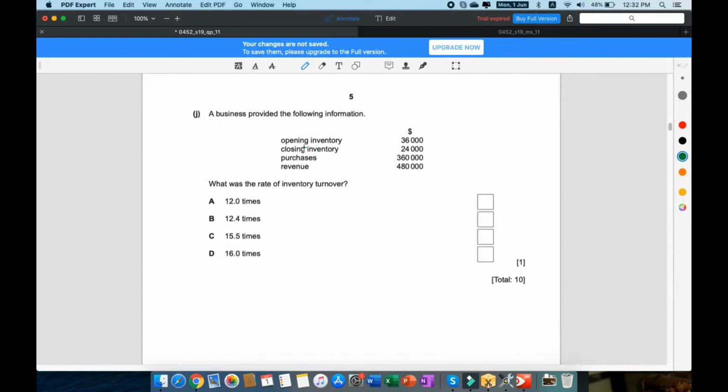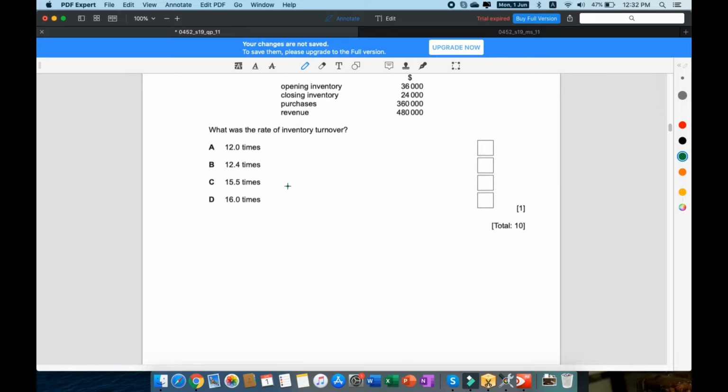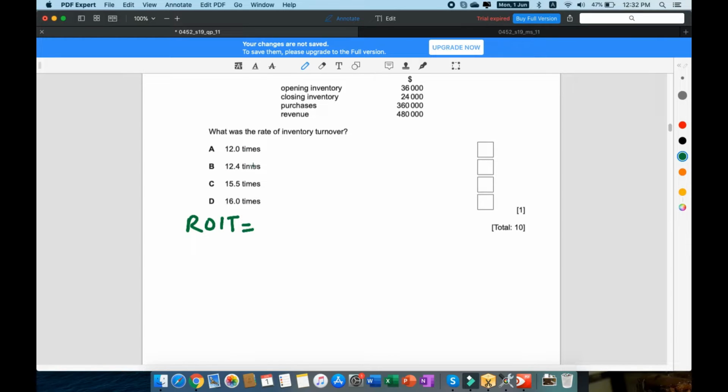So he's given us some information: opening inventory, closing inventory, purchases, and revenue. And he says, what was the rate of revenue turnover? So we know the formula for the rate of inventory turnover, and that is in times. He's asking for in times.